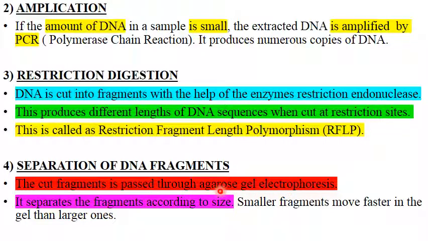In this technique there is a box-like apparatus which has agarose gel in it, and on one side you have wells, spaces where we put the sample of DNA fragments. We attach it to the two electrodes and pass electricity, and since DNA is negatively charged, it will move towards the positive anode.